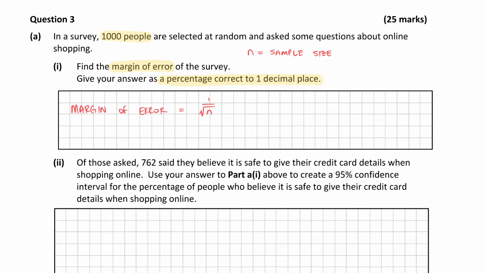In this case the sample size is equal to 1,000 people. So we'll just fill that in there and we'll get 1 over the square root of 1,000.